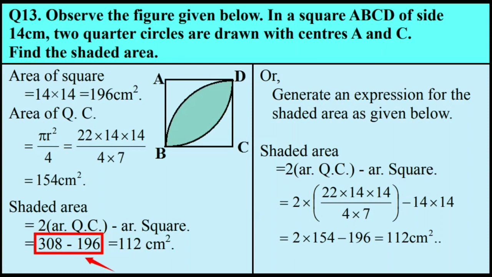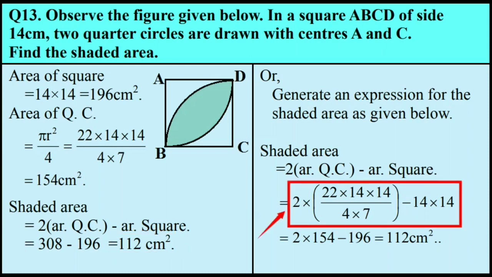Finally, shaded area is twice area of quarter circle minus area of a square, and that is 308 minus 196. And finally, the shaded area is 112 centimeter square.